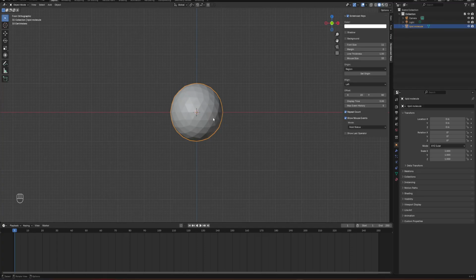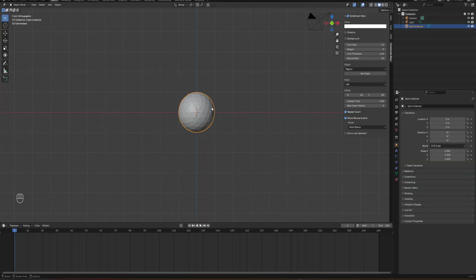Then I'm going to keep this one as the head, and I'm going to extrude two tails from this one to represent the molecular structure of a simple phospholipid.